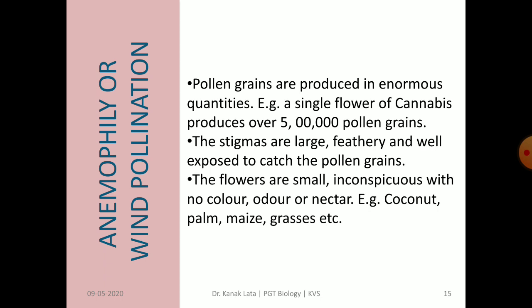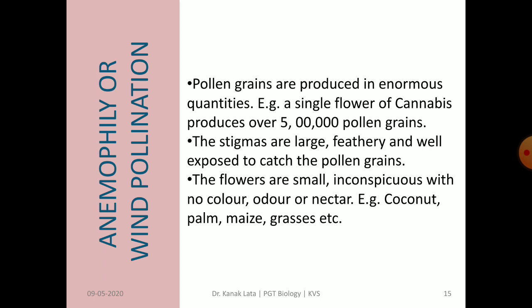The stigma of such flowers are large, feathery and well exposed. Why is it well exposed? To receive the pollen grains coming by wind. The flowers are also small, inconspicuous and colorless, and also there is no odor and no nectar.